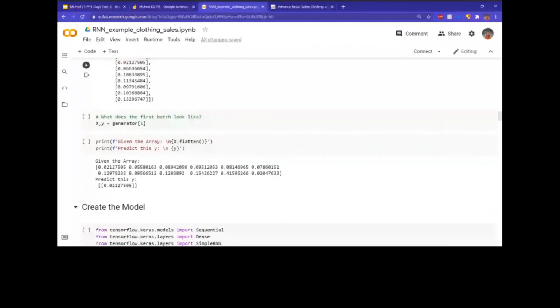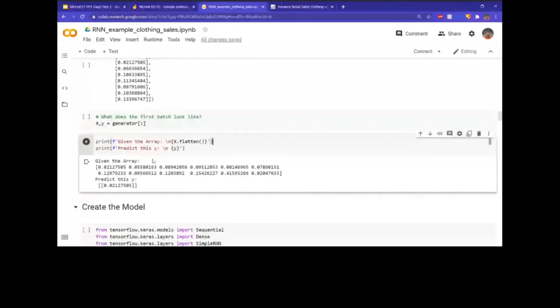All right. To give you a clearer idea, I've done some printing. The first one we have gotten from the generator is the X. I flattened it so that it comes in a line, or else it's stacked, which makes it difficult to read. So what are these numbers and how does it take them?